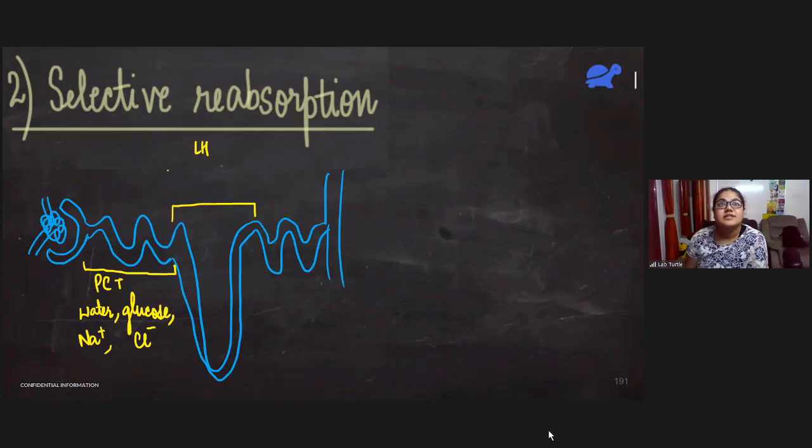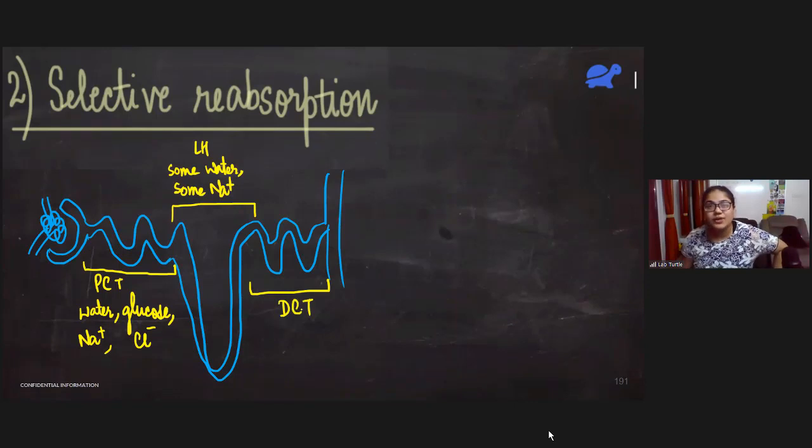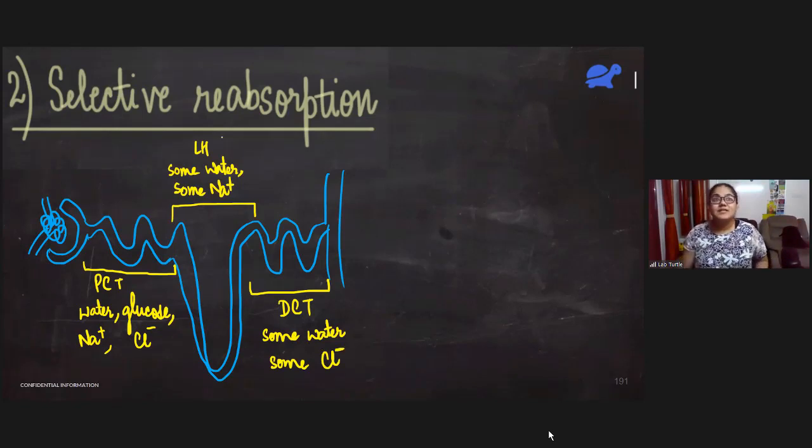Here, a little water is absorbed and some sodium ions. Now we come to the last part, which is the distal convoluted tubule. Here again, a little bit of whatever water is remaining, along with that water, some chloride ions are reabsorbed into the bloodstream. This process is known as selective reabsorption.